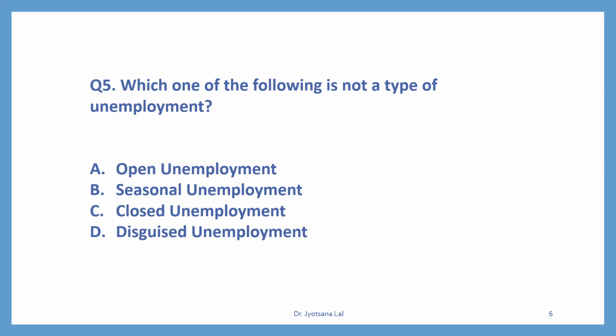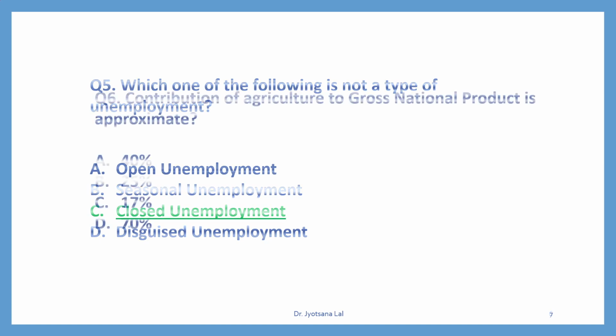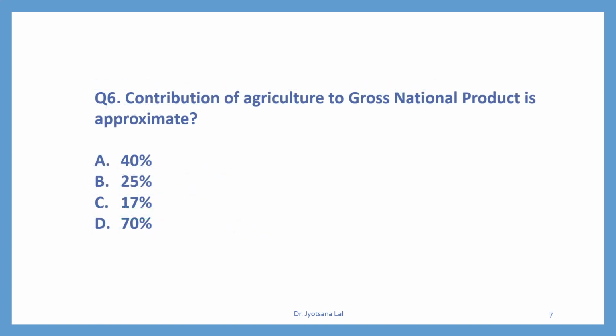Open unemployment is there, yes. Seasonal unemployment is also a very important type of unemployment. C, closed unemployment. No, there is no closed unemployment type of unemployment. Disguised unemployment is also a type of unemployment. So the correct answer is C. Closed unemployment is not any kind of unemployment.